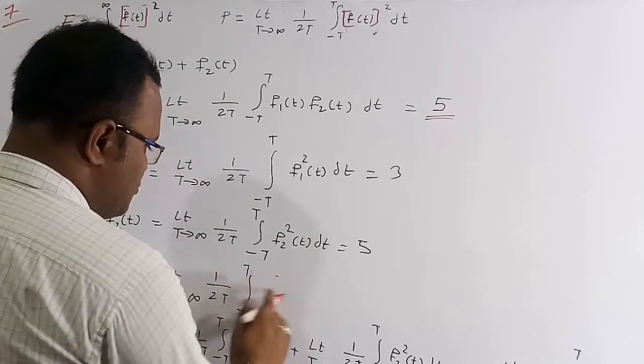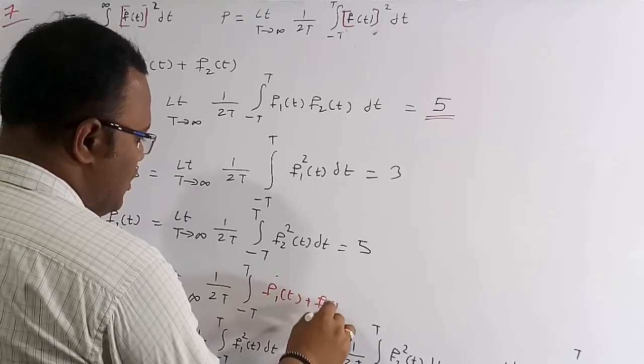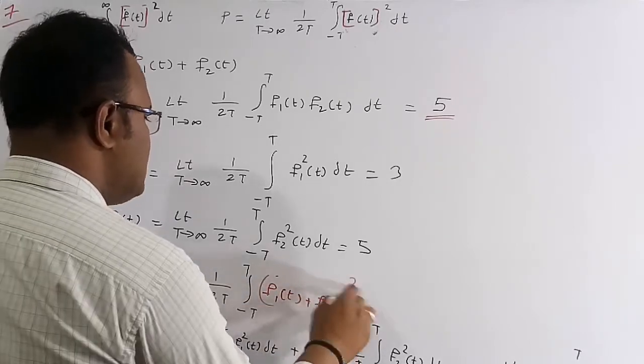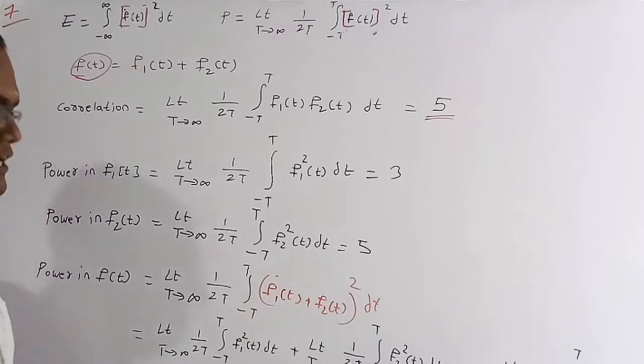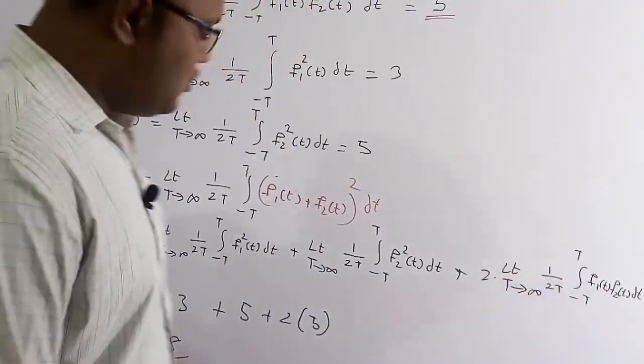So I am going to substitute in place of f of t, f1 of t plus f2 of t whole square with dt. This is nothing but (a plus b) whole square, so a square plus b square plus 2ab. So this limit.